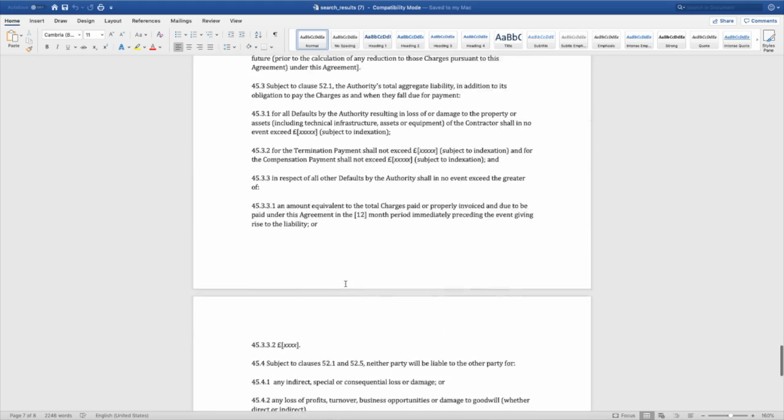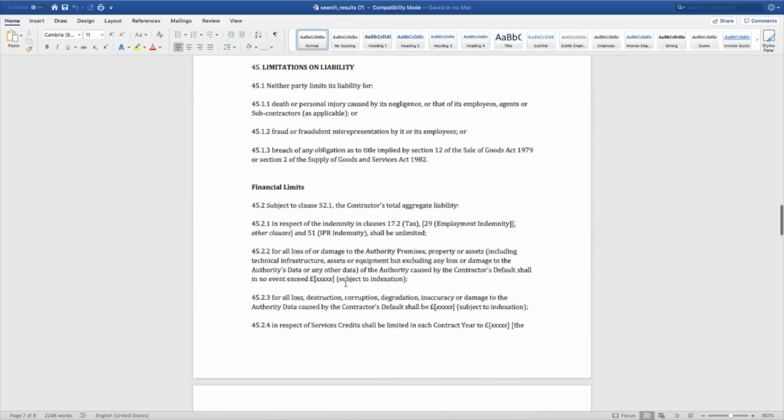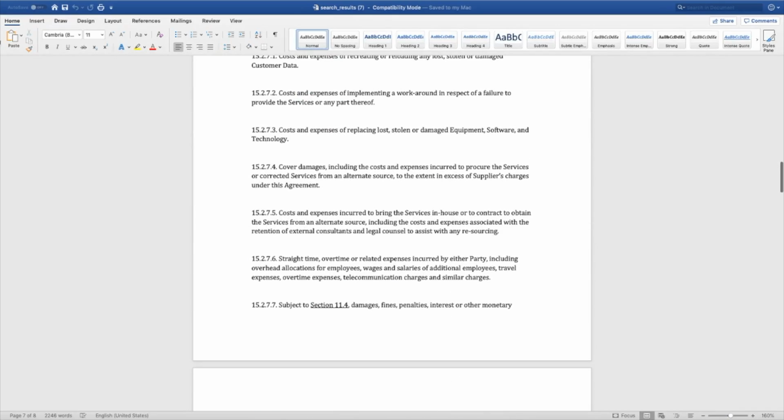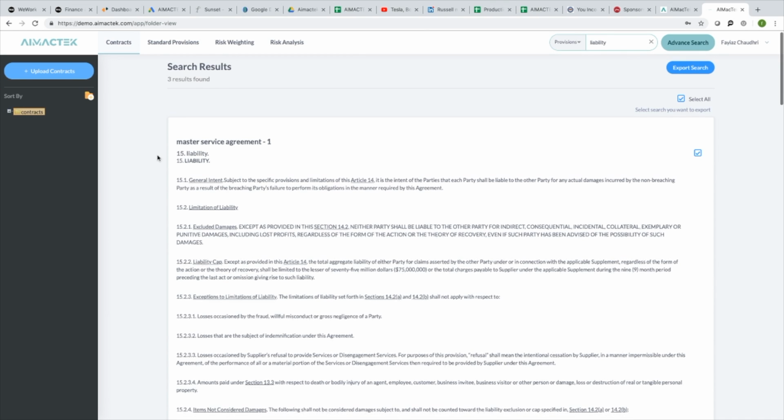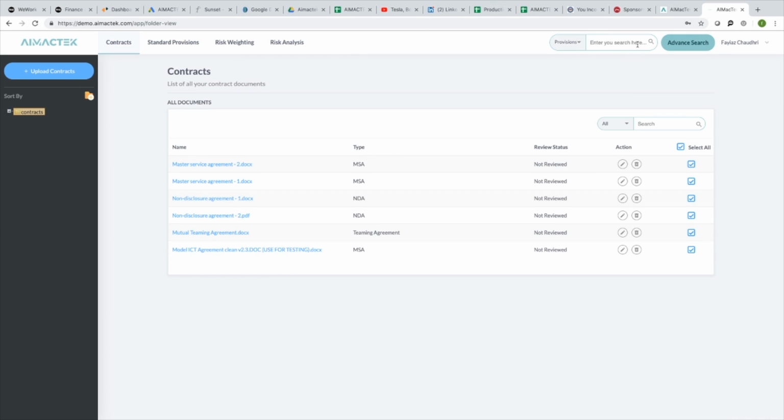So imagine doing this for your data room where you need to do analysis of the termination provisions or your liability provisions or your assignment provisions. Now all of that analysis takes you fractions of a second, and you can go through hundreds of documents in a very short amount of time.